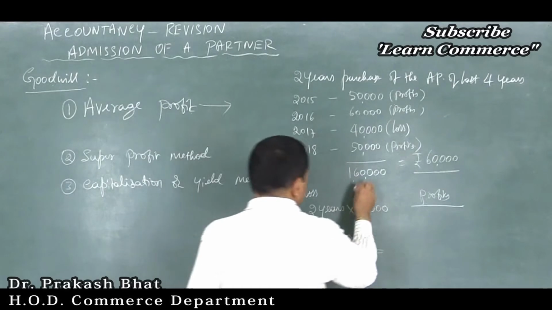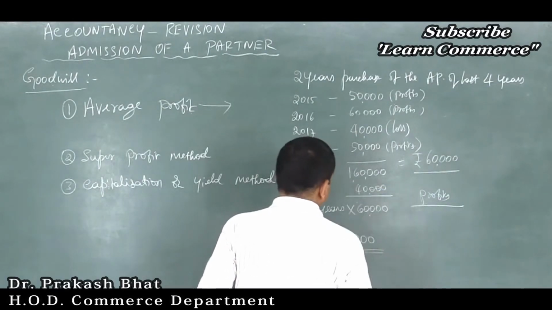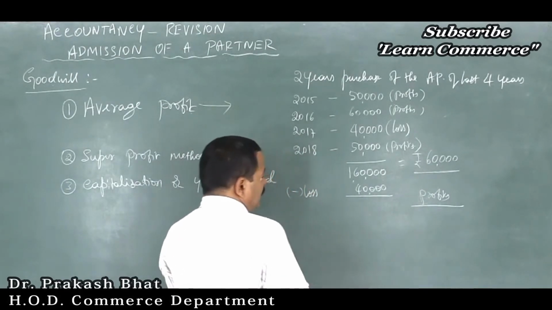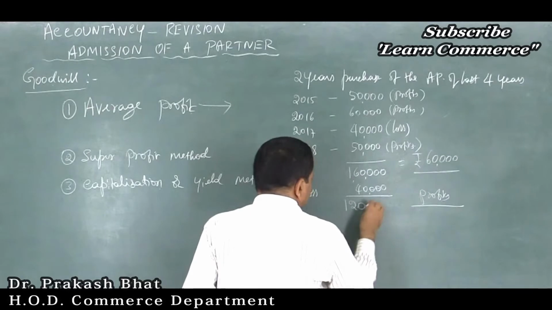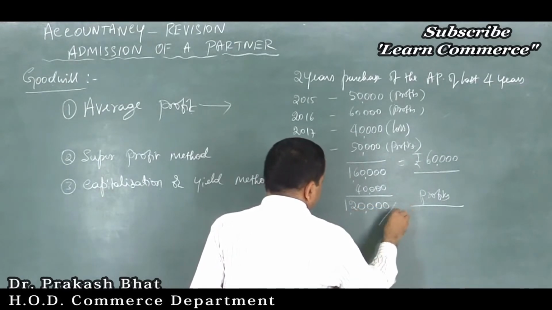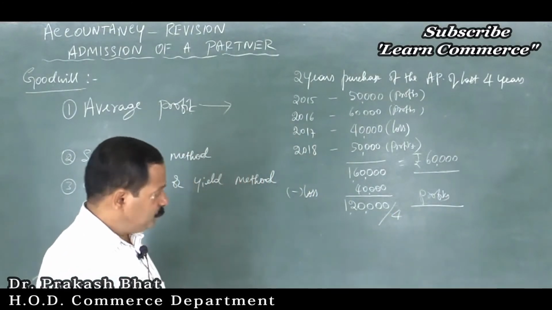How much is the loss? 40,000, right? How much will you get now? It will be 1,20,000, right? Yes. Now, divide this by the number of years, 4, not 3, it is 4. You are taking the loss year also, so 4 years.